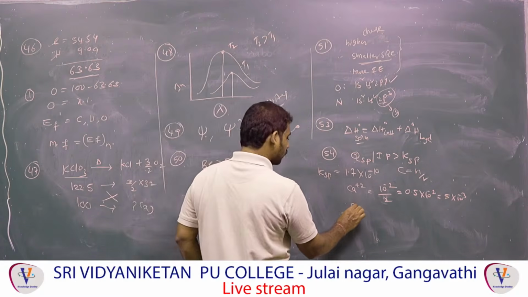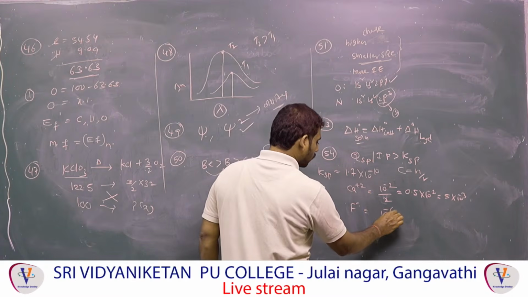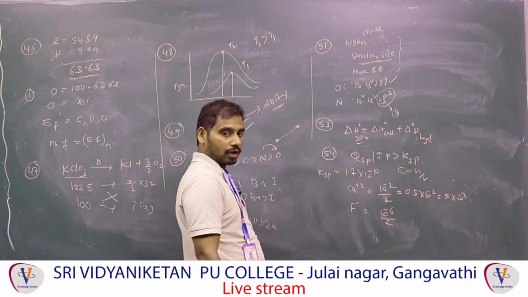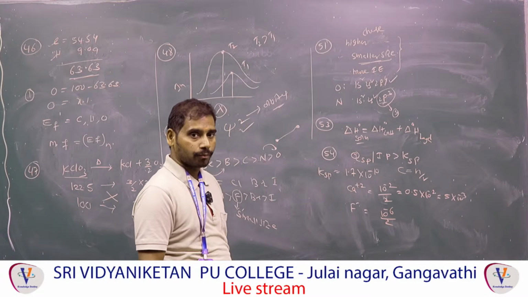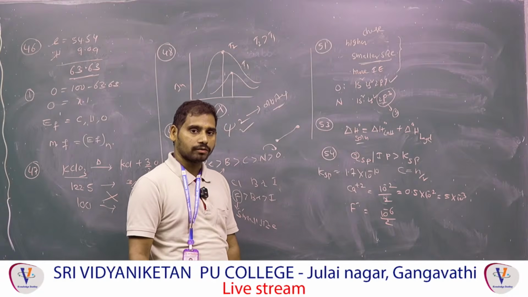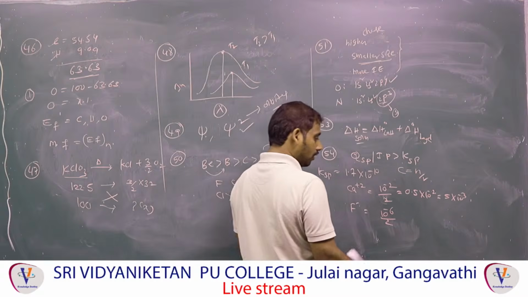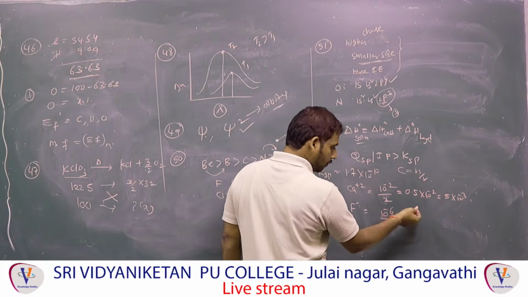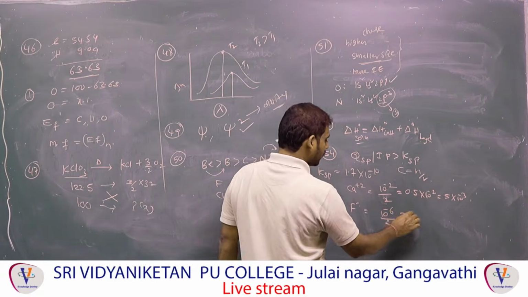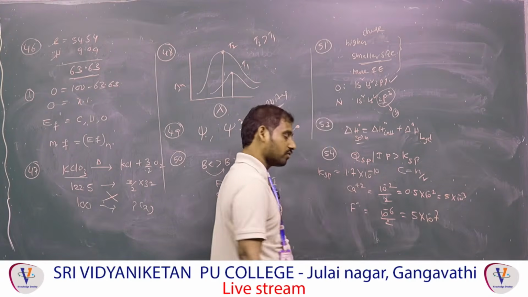F- concentration, how much is given? 10 power minus 6, 10 power minus 6 by 2. Each option you have to do like that. Why, sir? Because the concentration is halved. Why is the concentration halved? Because the volume is equal. Then what can I get? The same: 0.5 into 10 power minus 6, that means 5 into 10 power minus 7. This concentration we have to take.